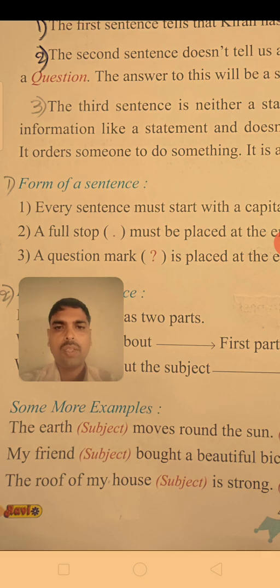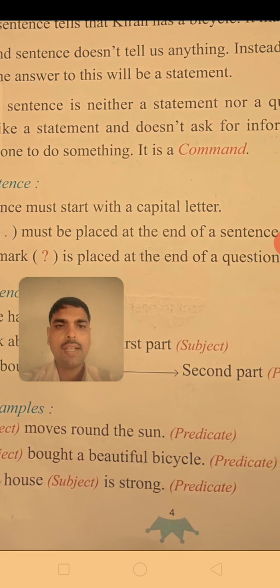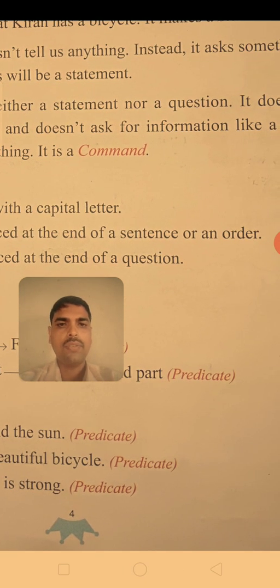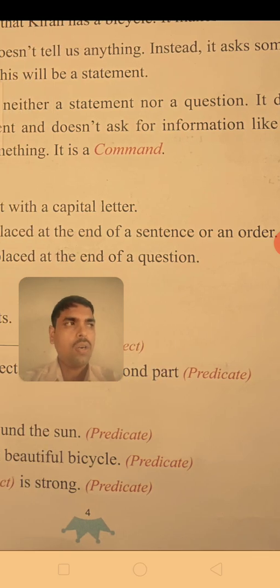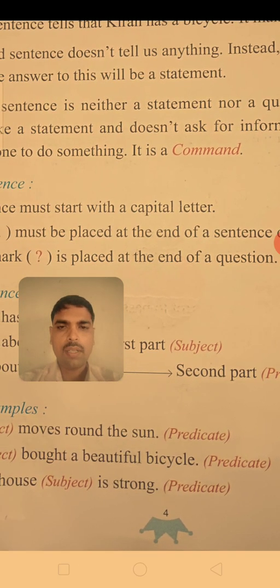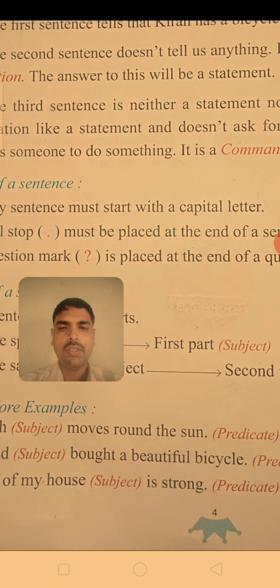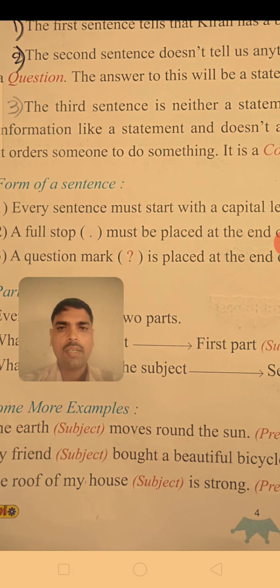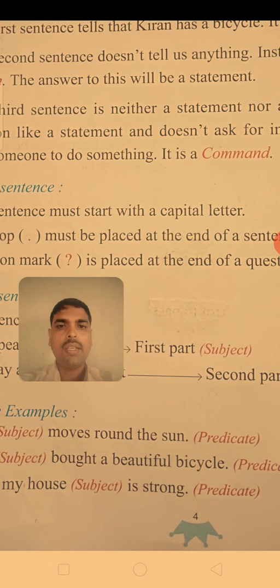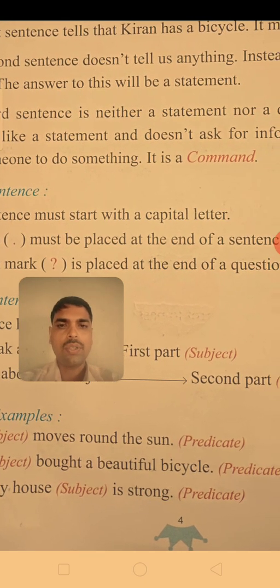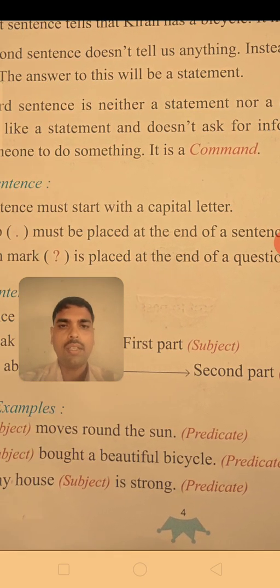If it is an order or command, or a statement, then a full stop will be there at the end. But if it is a question, then a question mark is placed at the end of the question.